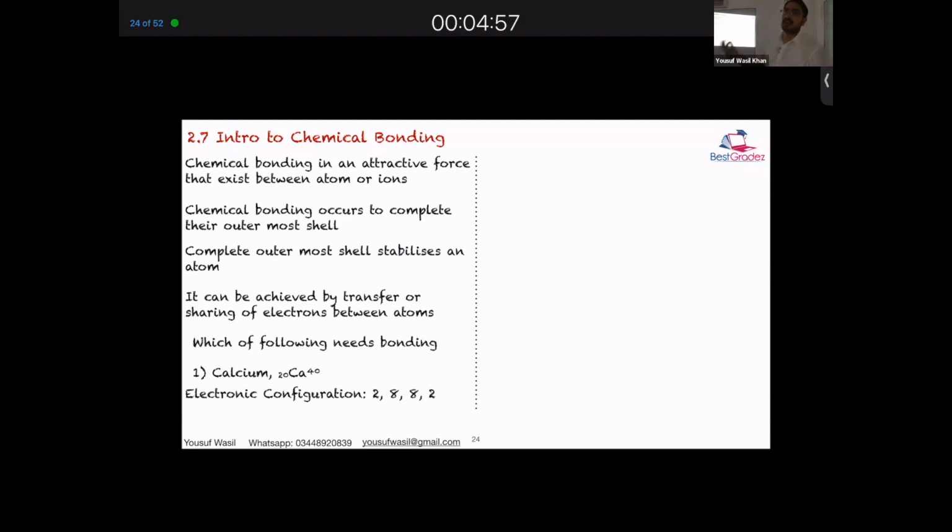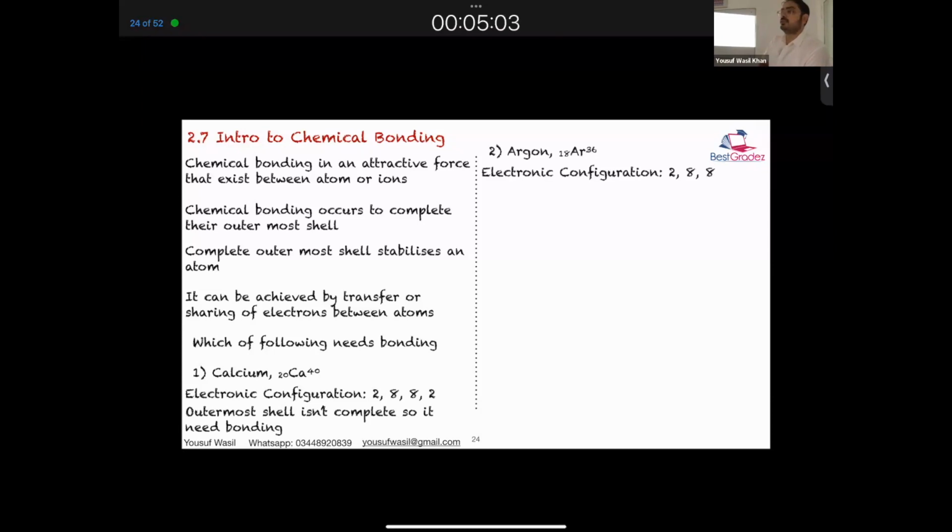So yes, calcium by itself is unstable. It has to bond. So it needs bonding. Argon, if we talk about, it's already stable. So it's called noble gas. Exactly. It's called noble, or it's called inert. Noble gases, they are called inert gases. You're right. Anything else they are called?